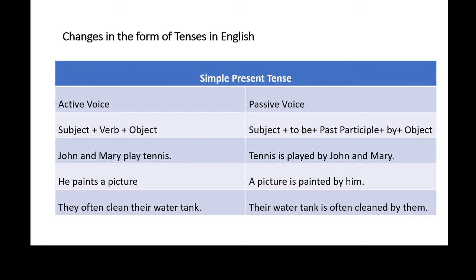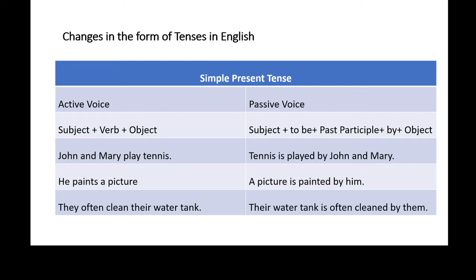Let us come down to the next example here. He paints a picture. In this sentence, he is the subject, paints is the verb, a picture is an object. So after identifying subject, verb and object, we have to concentrate our attention on the verb in the sentence. The verb is written in simple present tense with s participle.